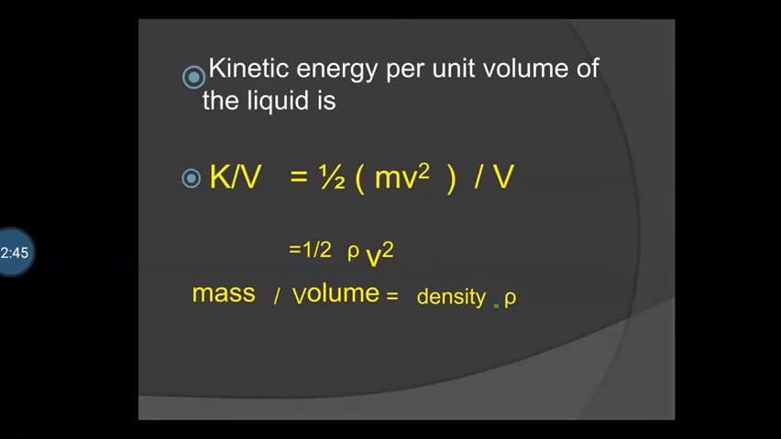Kinetic energy per unit volume of liquid is kinetic energy K divided by volume V, that is K upon V is equal to 1/2 mv square divided by V. We use mass upon volume is equal to density rho. Putting this in the equation, kinetic energy per unit volume is equal to 1/2 rho V square.